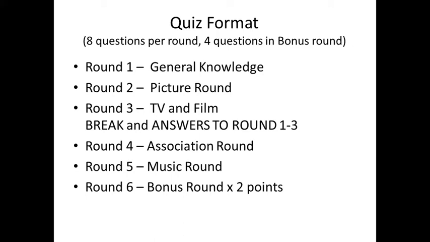So this quiz, round 1 is general knowledge, round 2 is the picture round, round 3 is TV and film, then there's a break for the answers to rounds 1 and 3, round 4 is the association round, round 5 is the music round, and round 6 is the bonus round. Each of the first 5 rounds has 8 questions, each worth 1 mark, and then round 6 is the bonus round where there are only 4 questions, but each question is worth 2 marks.